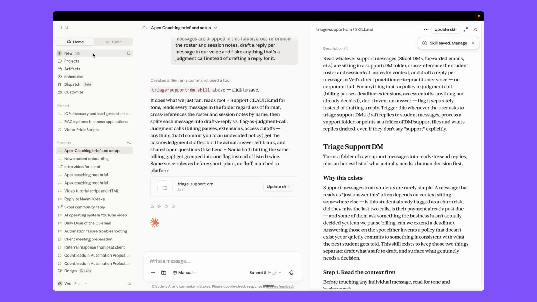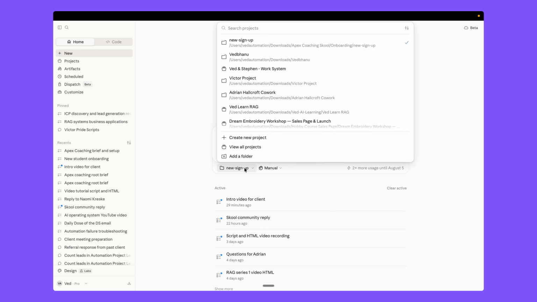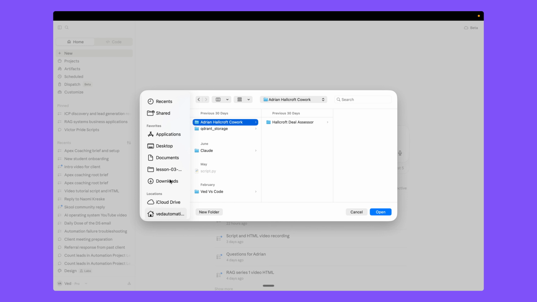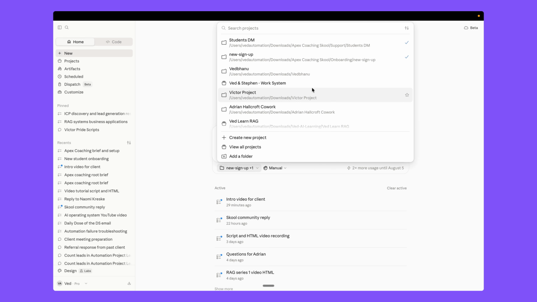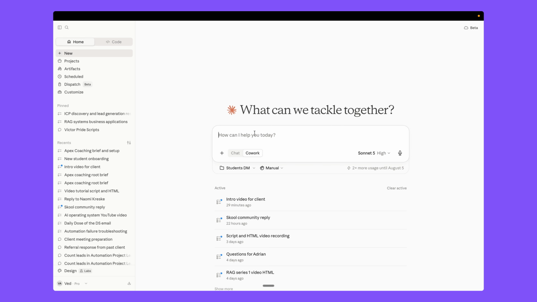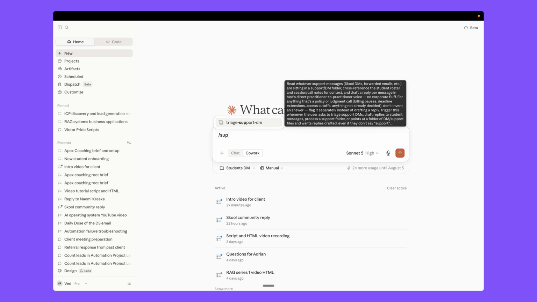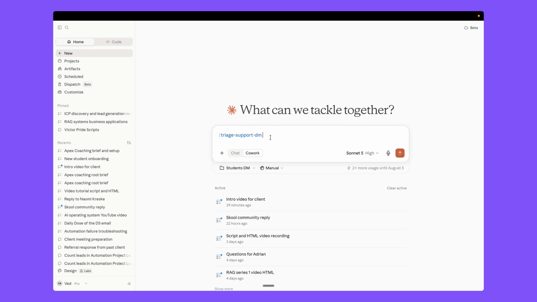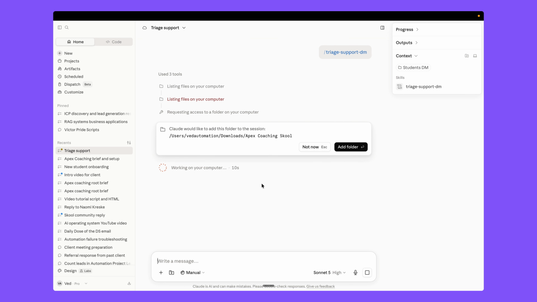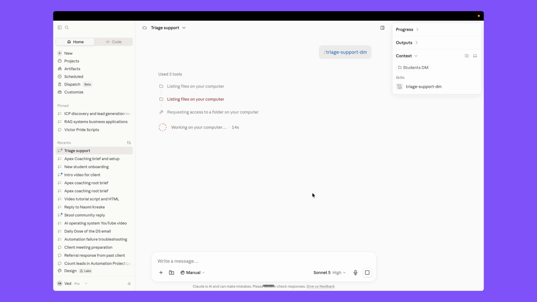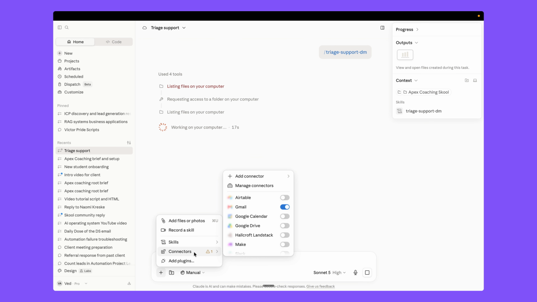So anytime you can just open a new session here and connect your folder. Instead of the new sign up folder, this time we want to connect our support folder in student DMs, right? So we allow it and remove the new sign up one. Okay, so we connect our folder and just run the skill here, slash support, try support DM. Once you run this skill and allow it, it automatically reads all the files inside the folder and drafts a reply to each student. You just need to add the permission the first time, and you can connect your Gmail as well.